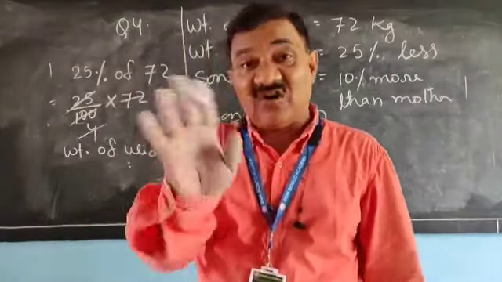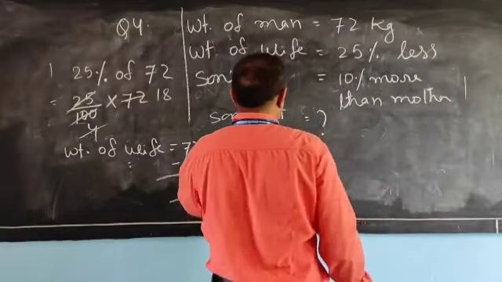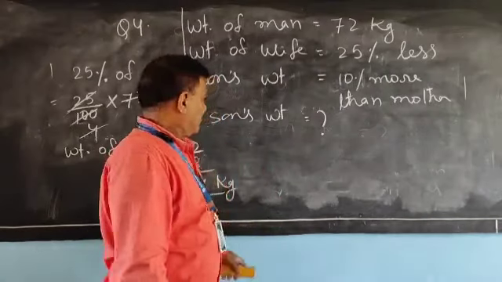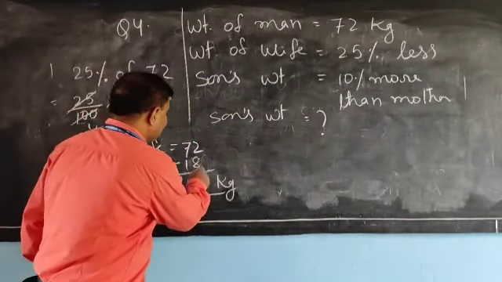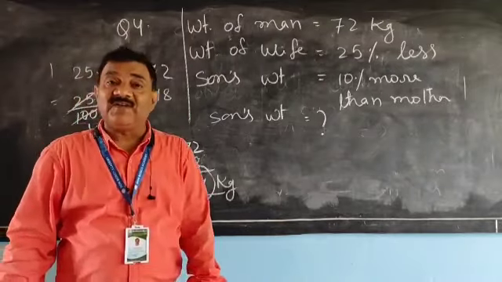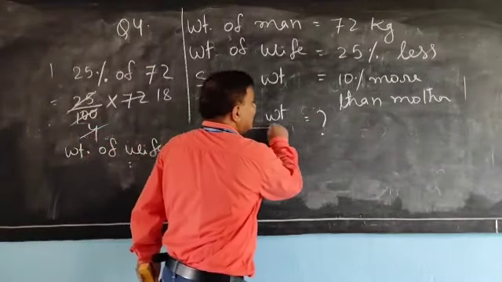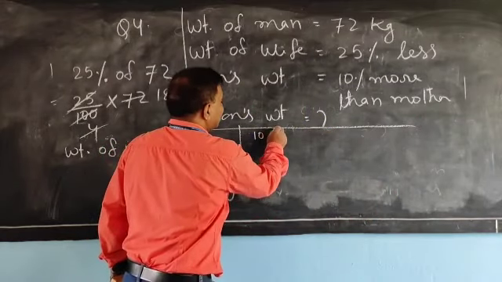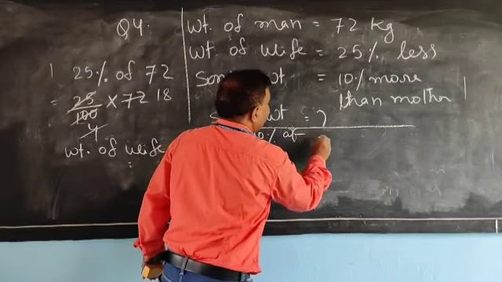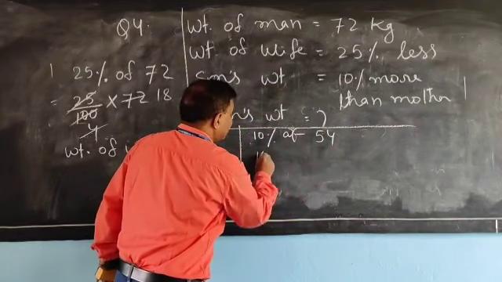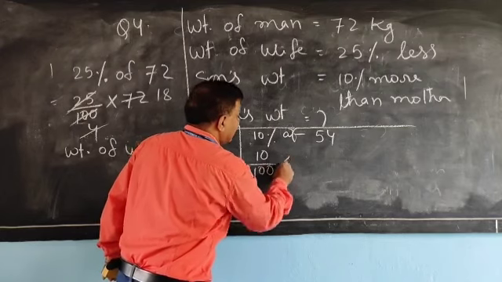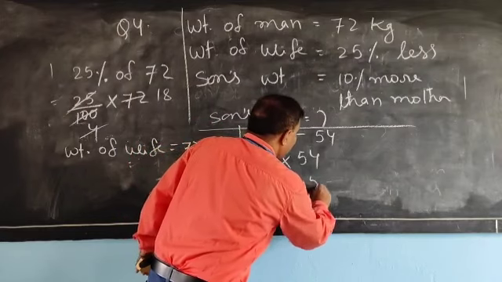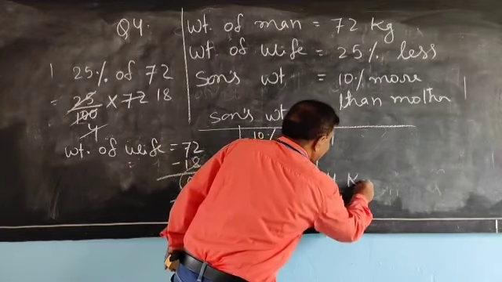Now our question is not that. Our question is son is 10% more than the mother. Means this is mother's weight, 54 kg. Add 10% of 54. First let us find the 10% of 54. 10% of 54. It is 10 by 100 into 54. 1 cancel. Means 5.4 kg.